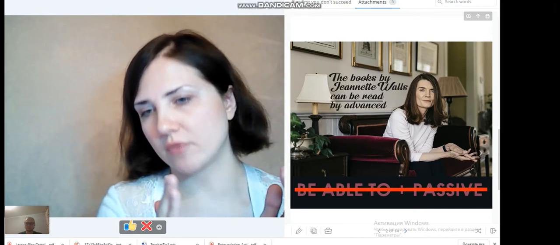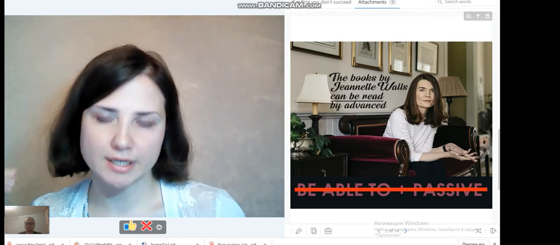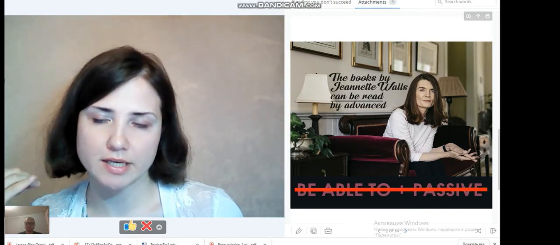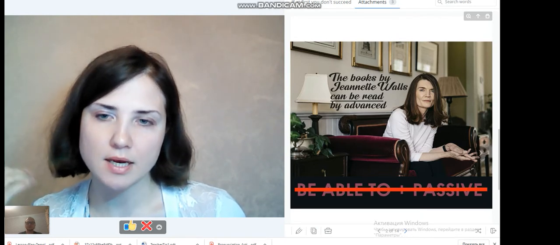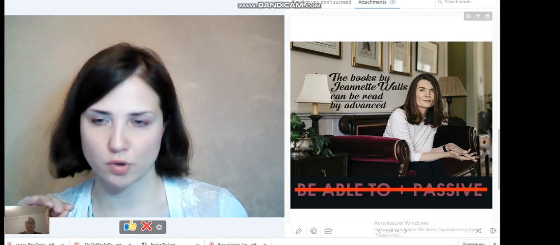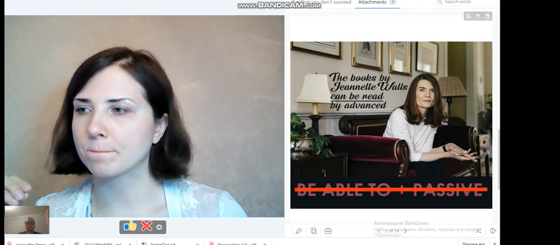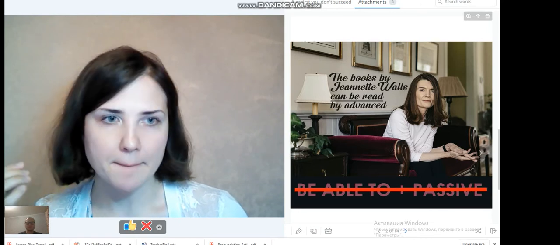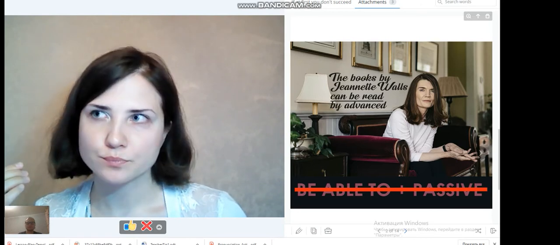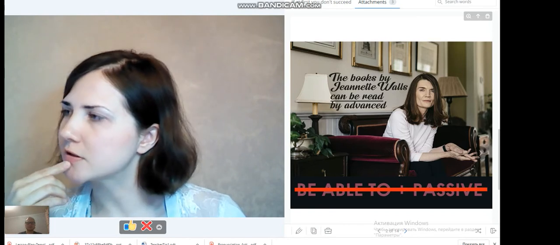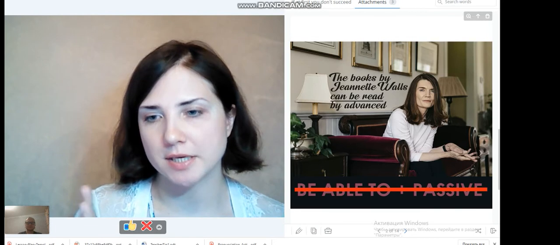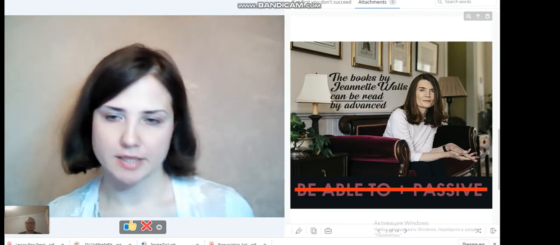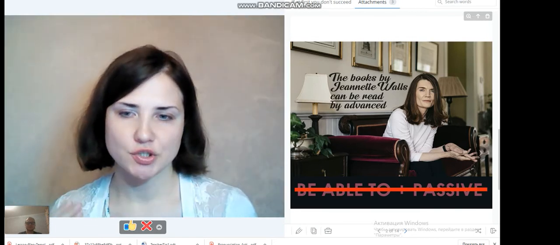It can't be read. As you may recollect from our previous classes, I told you about the idea of must plus passive. Must be read. For example, democracy must be seen to work. Or, for example, the work must be done. Something like that. You see? Here we talk about passive structures after must.